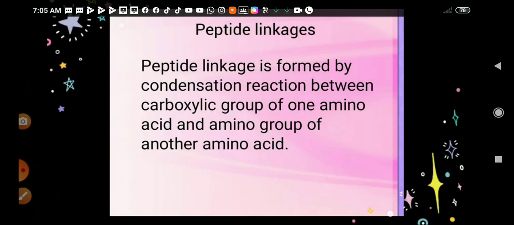So how can we define a peptide linkage? A peptide linkage is formed by the condensation reaction between the carboxylic group of one amino acid and the amino group of another amino acid.